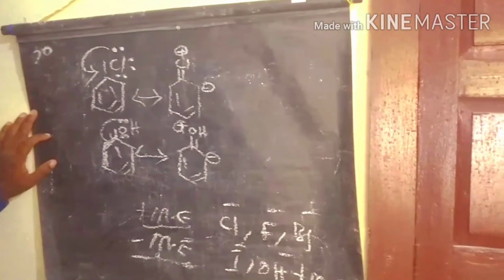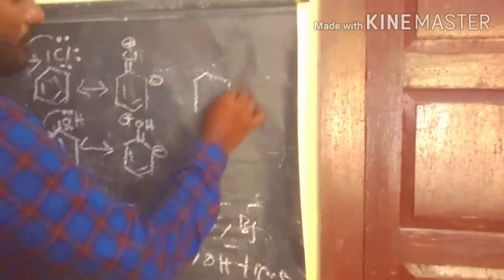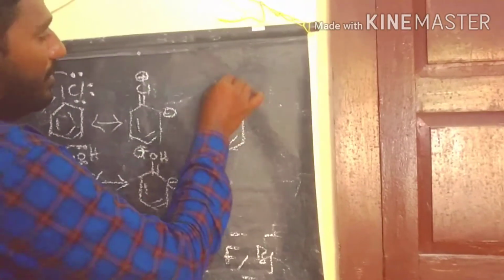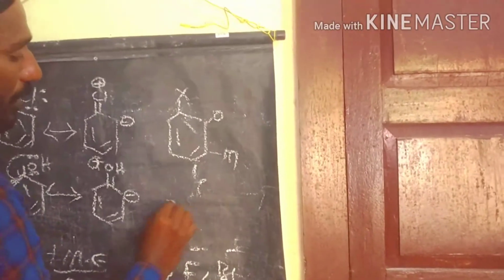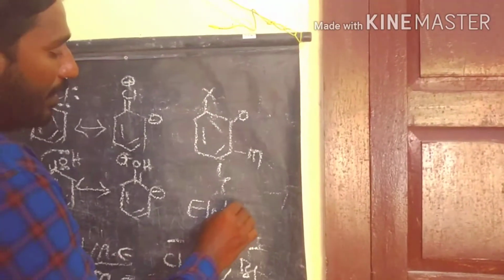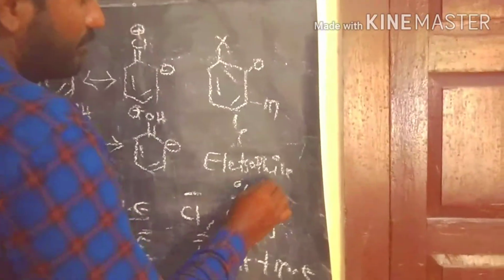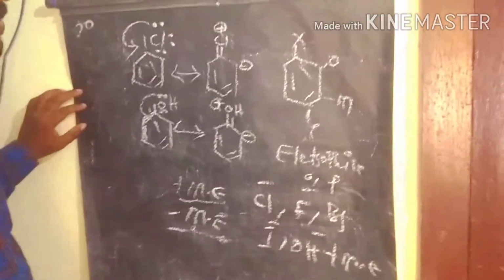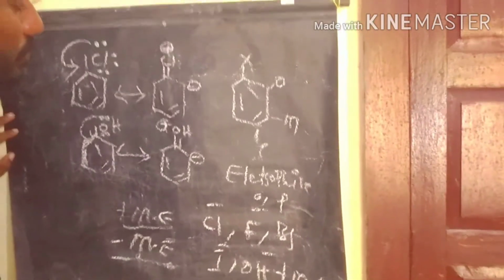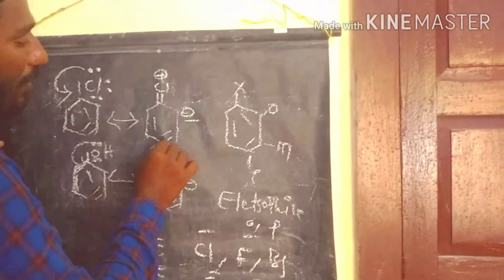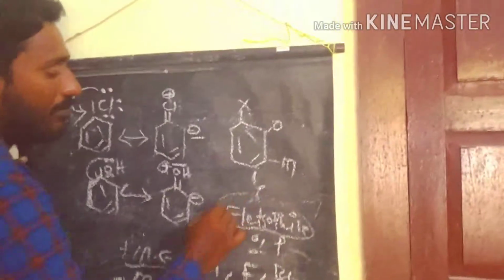With plus I groups, the electrophilic substitution reaction always takes place at the ortho and para positions. That means we have the monosubstituted benzene. This is the ortho position, this one the meta position, and the para position. The newly entering electrophile occupies the ortho and para positions, because when you observe the resonance structures of the plus Me groups present on the benzene, the electron density is high at the ortho and para positions. That's why the newly entering electrophile goes to the ortho and para positions.